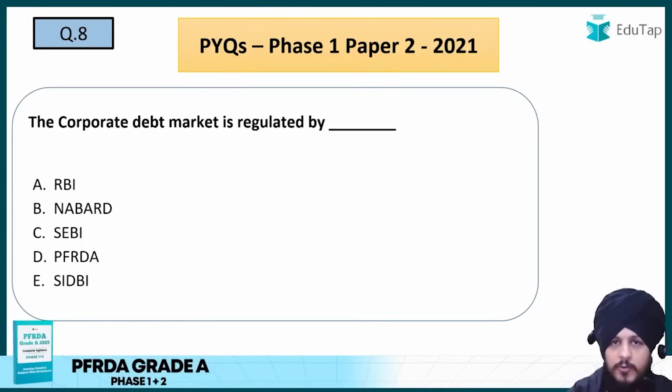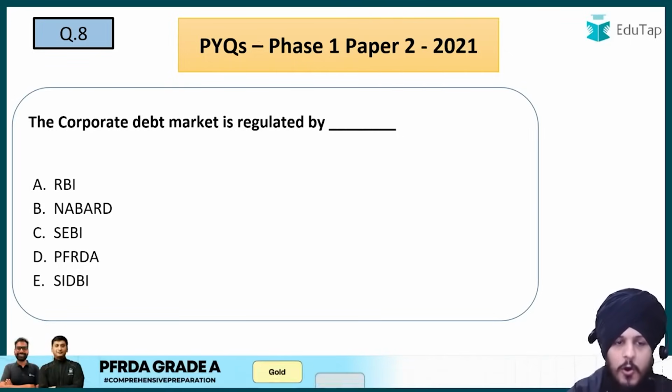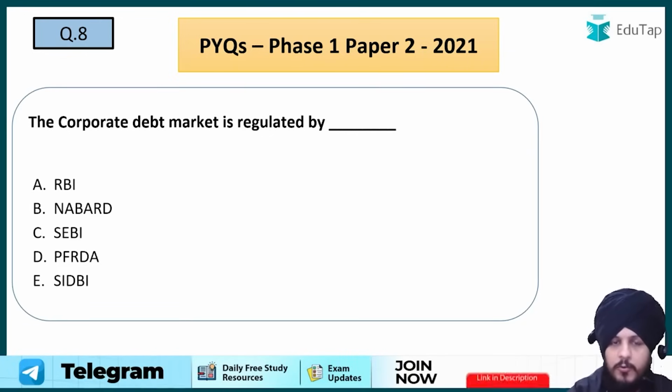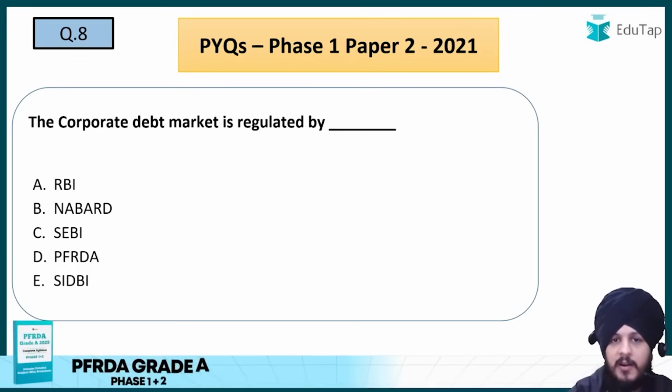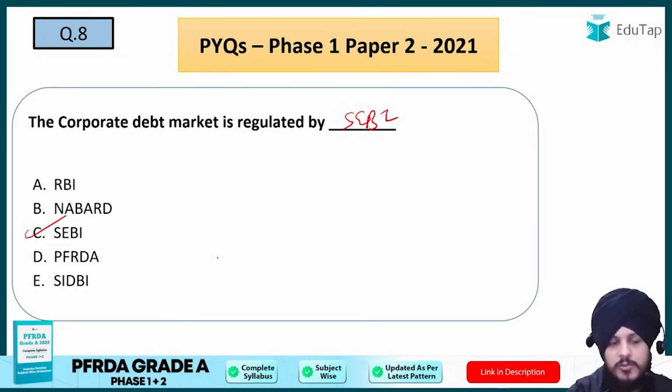Now let us move on to the next question, which is question number 8. It says the corporate debt market is regulated by option A RBI, option B NABARD, option C SEBI, option D PFRDA, option E SIDBI. If we talk about government debt market, we know that it is regulated by RBI, right? But if we talk about corporate debt market, we know that it is regulated by one and only SEBI, right? So C is going to be the answer with respect to this question.